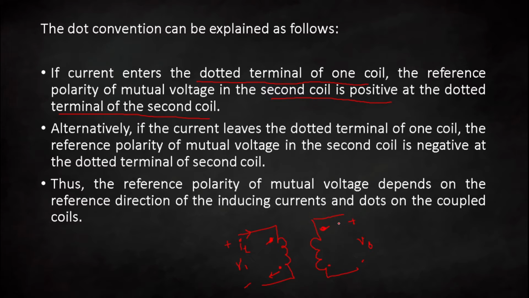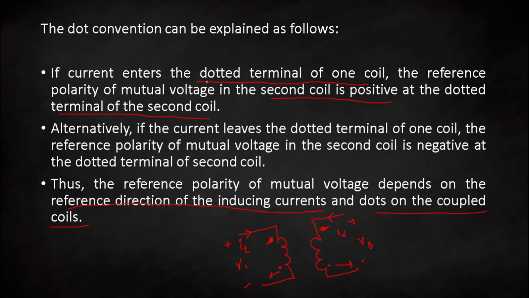In the same way, the current here, let's say it is I2, is leaving from this dotted terminal. In that case the mutual voltage will be positive. Thus the reference polarity of mutual voltage generally depends on the reference direction of the inducing current and the dots on the coupled coils.